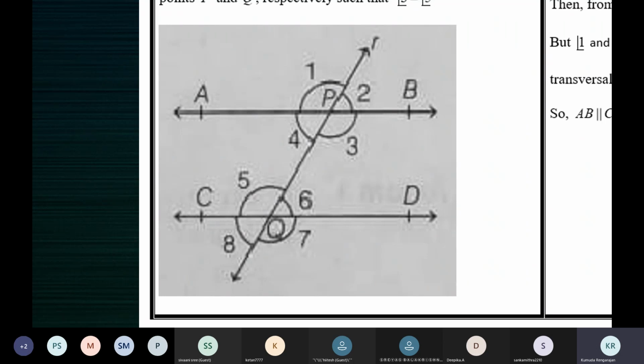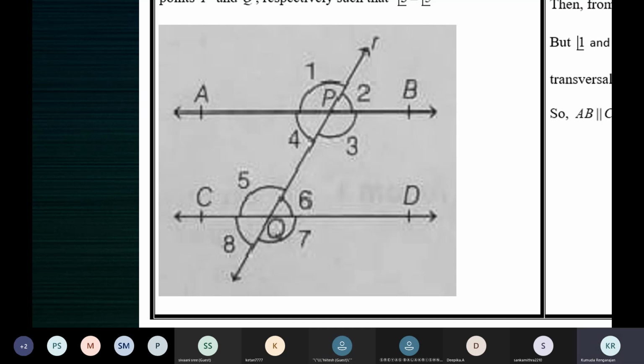To use this converse of corresponding angles axiom, what should you prove? You must prove that a pair of corresponding angles is equal, correct? Yes, ma'am. See, why should you use the converse of corresponding angles axiom? Because using that only you can prove that two lines are parallel. As of now, that's the only axiom that can help you to prove that two lines are parallel.